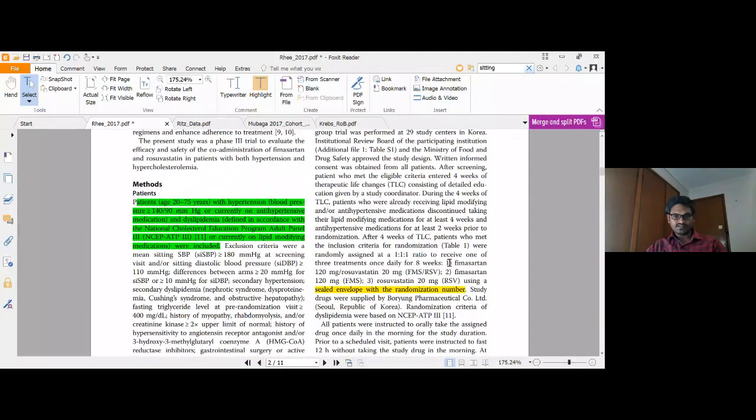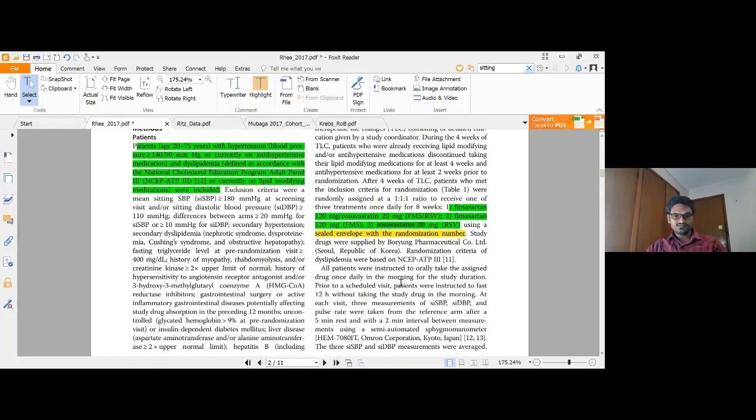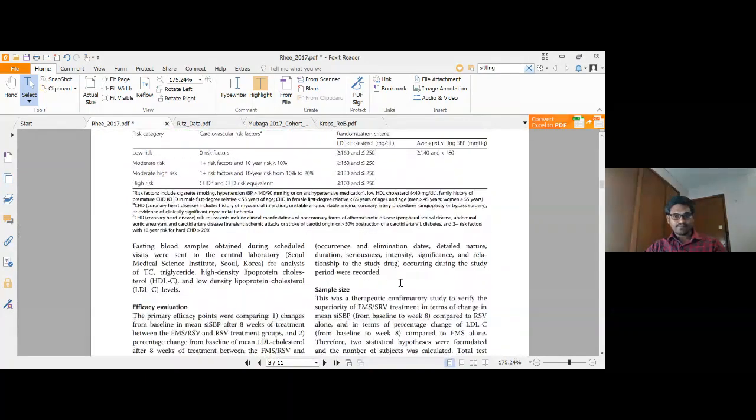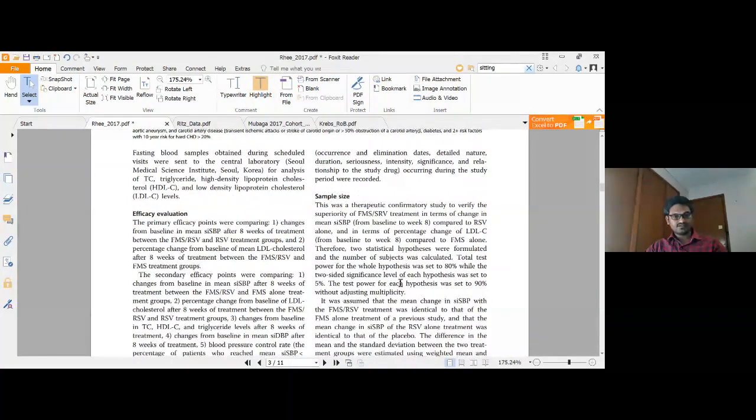So here is the information for the intervention. Fimasatin 120 mg, rosuvastatin 20 mg. This is a fixed dose combination, and fimasatin 120 mg is single again. Rosuvastatin 20 mg, this is also single dose. This is about the intervention.